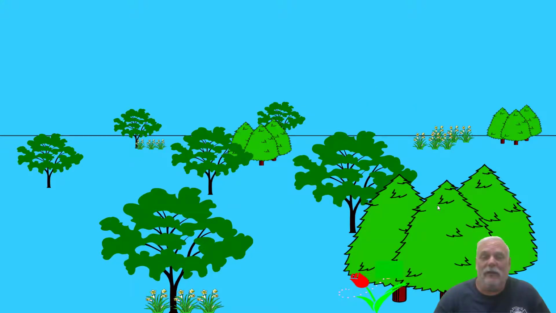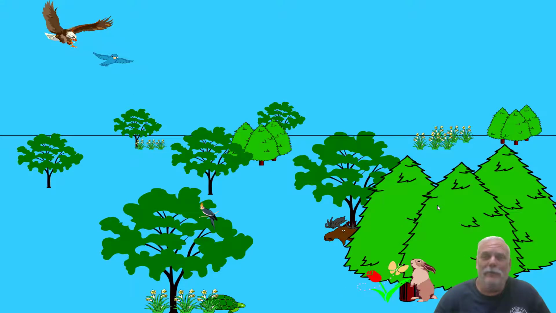Now, how about this? We've added a few things. This is a community. Why is this a community? Well, it's a community because there's multiple populations in the area. So you see populations of flowers, populations of coniferous trees, population of deciduous trees, etc. We added a few new organisms here.